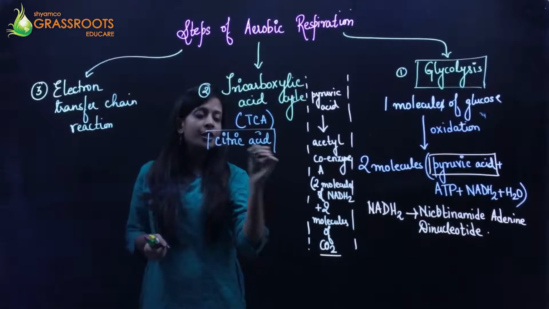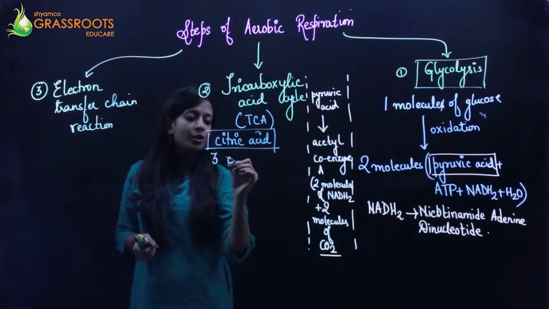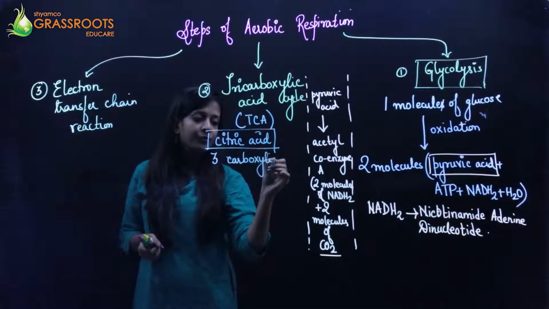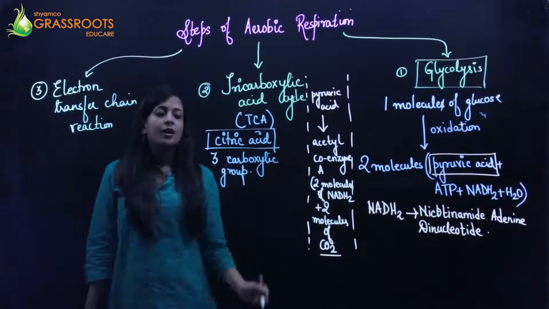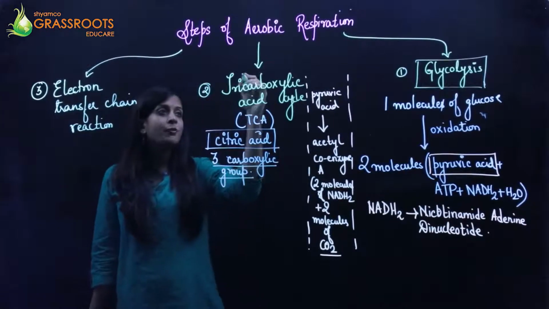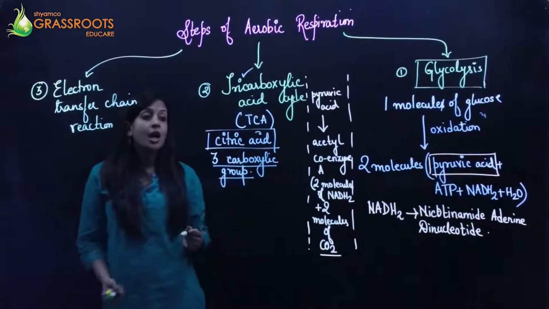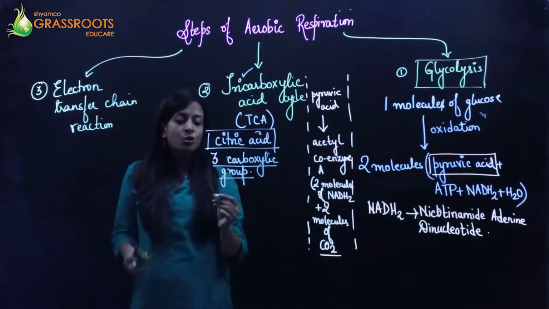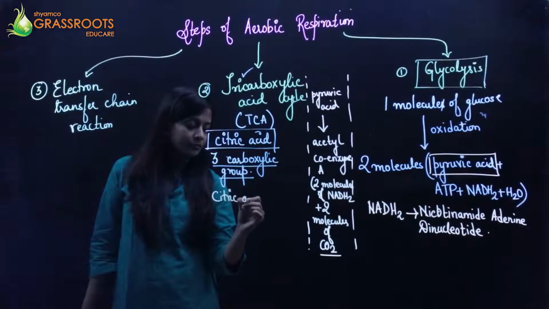Now this citric acid has a total of 3 carboxylic groups. Since it consists of 3 carboxylic groups, it is known as the tricarboxylic acid cycle. So apart from the tricarboxylic acid cycle, it is also known as the citric acid cycle.